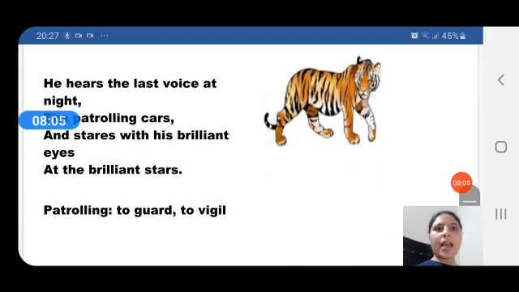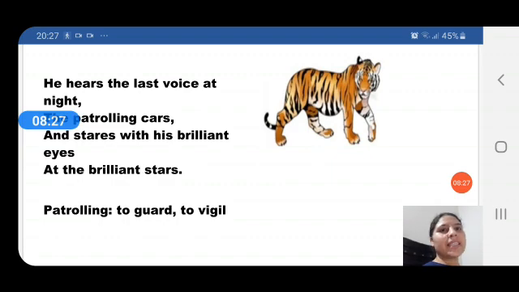He hears the last voice at night, the patrolling cars, and stares with his brilliant eyes at the brilliant stars. So in the last stanza, the poet says that this tiger is quite sad. His life is very miserable.